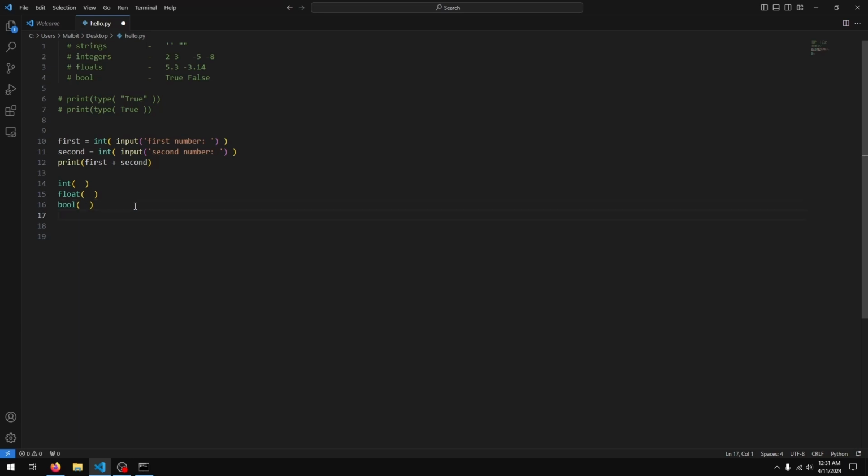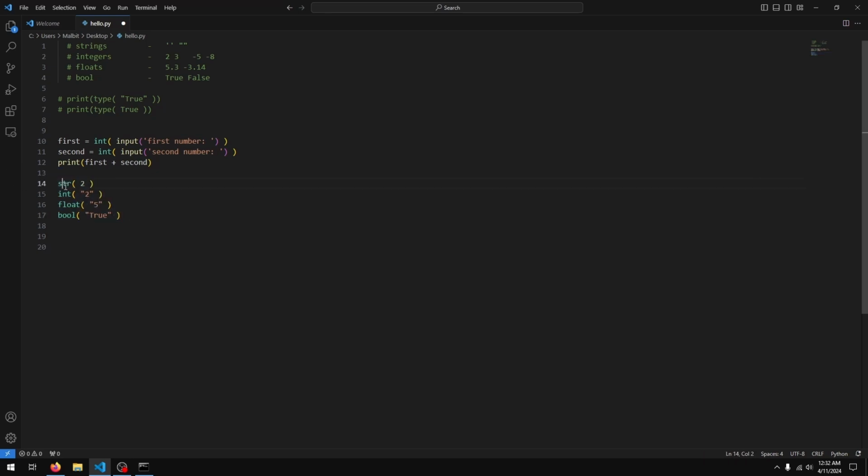And to convert to a string, we use str, short for string. So if I wanted to convert this number 2 to a string, I could just do this. If I wanted to convert a string boolean, the string value true into a boolean, I could do this. And let's say we have something like this.